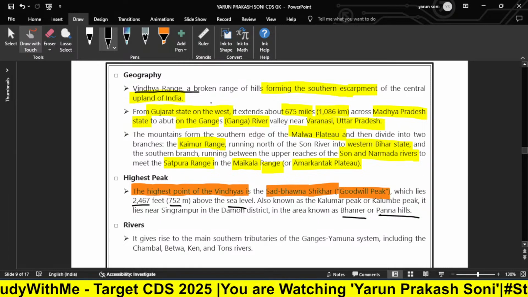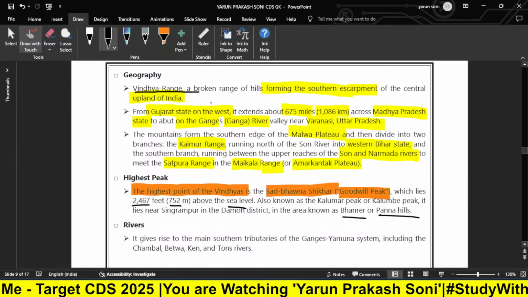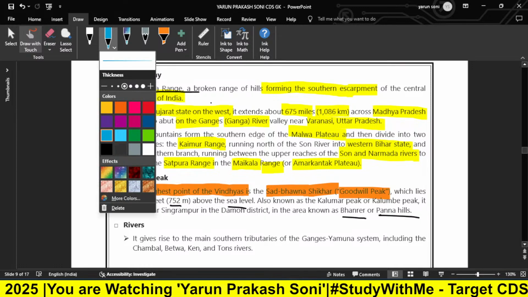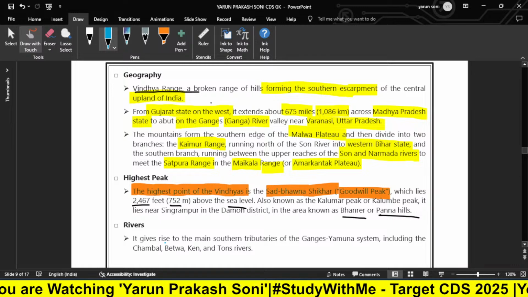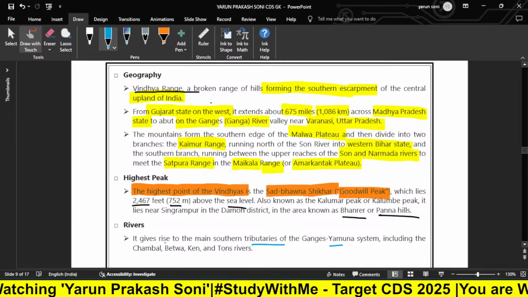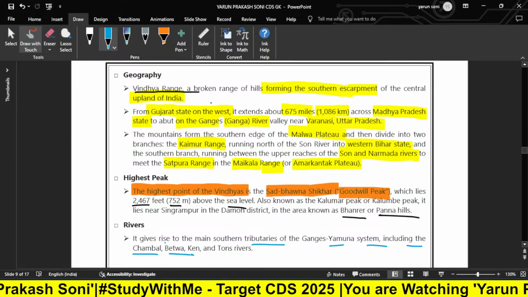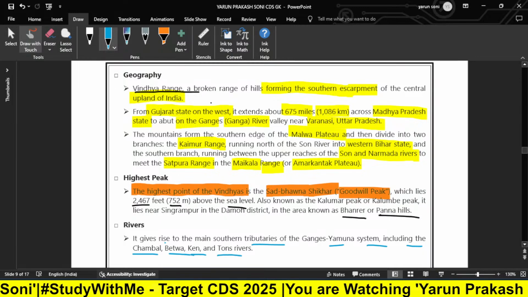Now, Panna Hills, sorry. Now if you talk about the rivers, it gives rise to the main southern tributaries of the Ganga-Yamuna system, including the Chambal, Betwa, Ken, and Tons rivers.